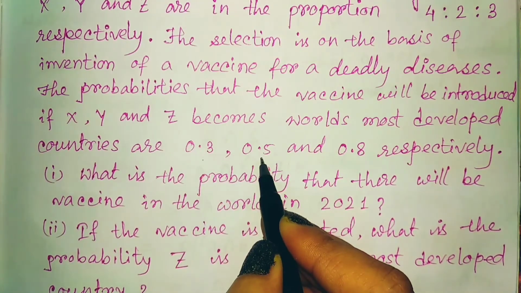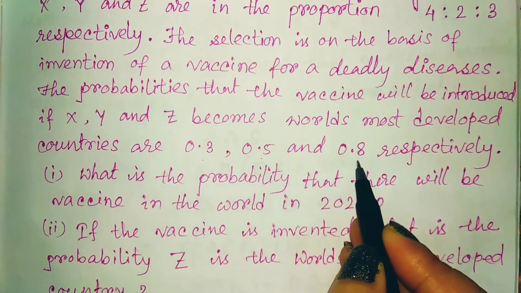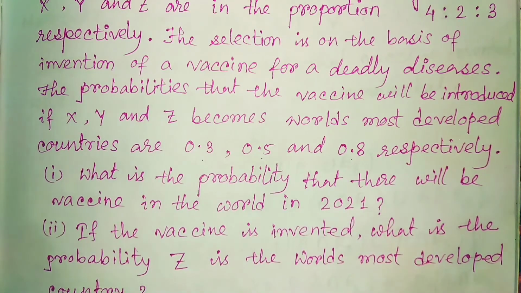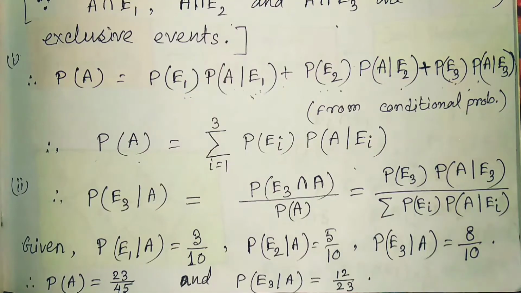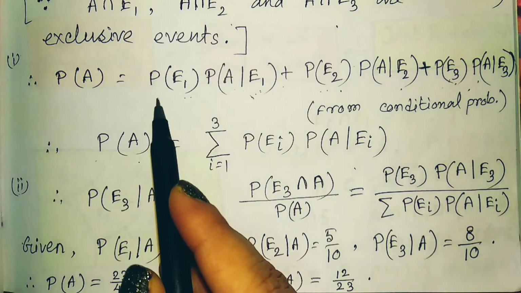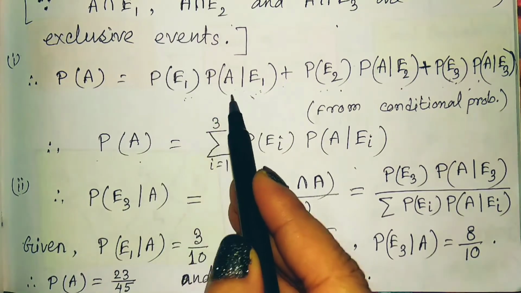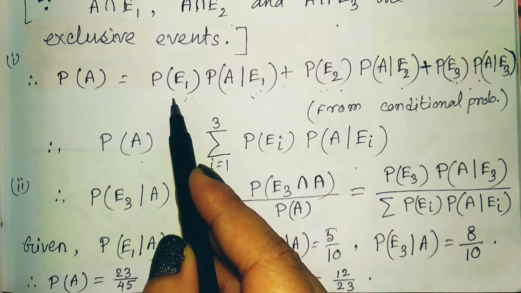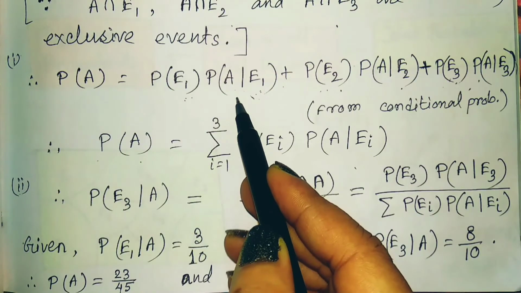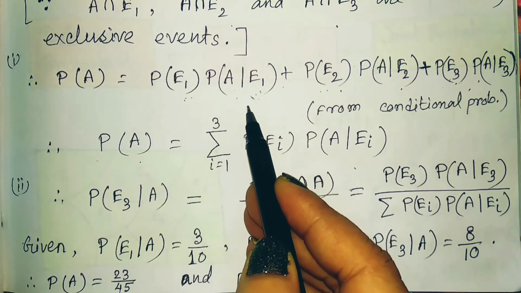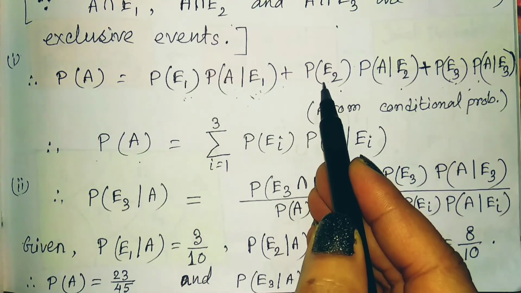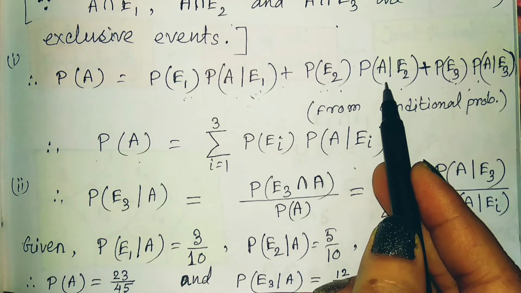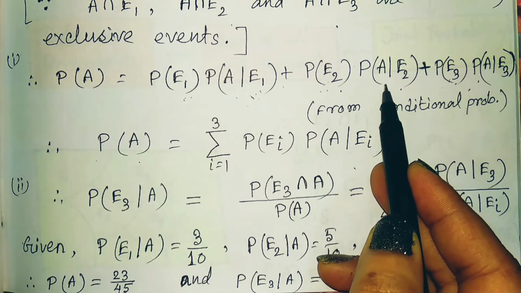For Y, its probability is given 0.5, and for Z, its probability is given 0.8. So if we substitute the value of probability of E1, probability of A given E1, then its value is 4 by 9 that we know, and its value is 0.3, that means 3 by 10. Its value is 2 by 9 and its value is 0.5, that is 5 by 10.